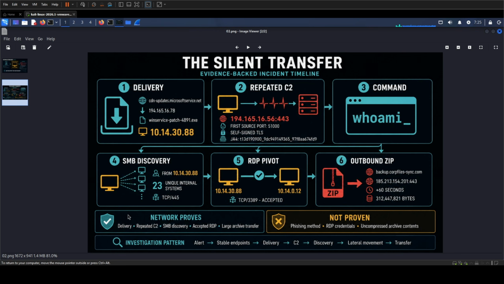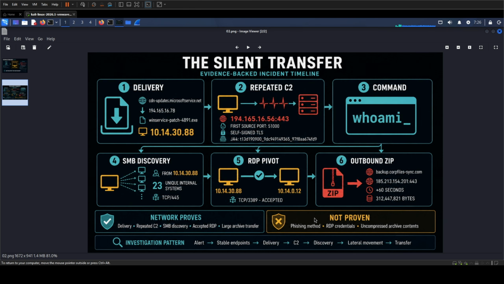Together, the network evidence supports initial delivery, repeated command and control behavior, SMB discovery, an accepted RDP pivot, and a large outbound archive transfer. It does not prove the phishing method, the credentials used for RDP, or the uncompressed contents of the archive. Those conclusions would require endpoint, identity, or file system evidence that this room does not provide. That boundary is part of good threat hunting. We should be confident about what the network proves, specific about what it suggests, and honest about what remains outside the available telemetry.